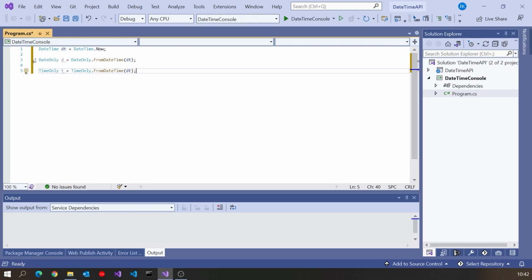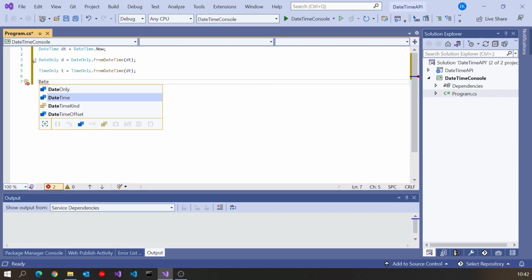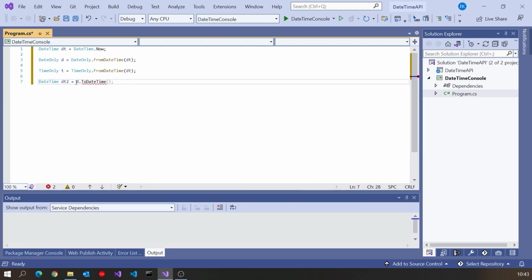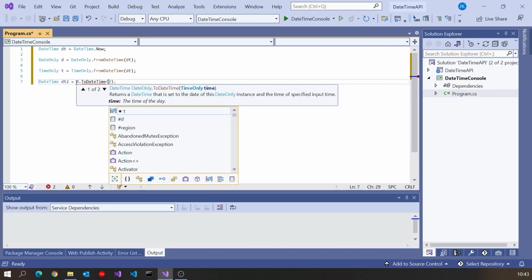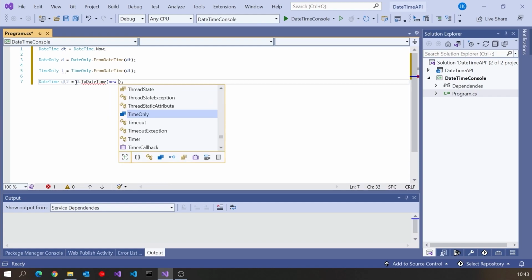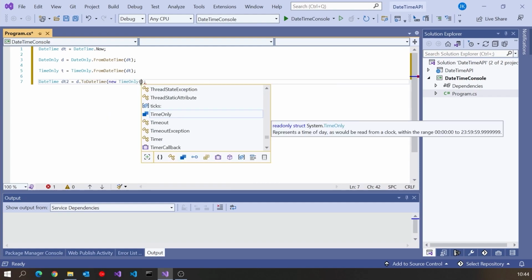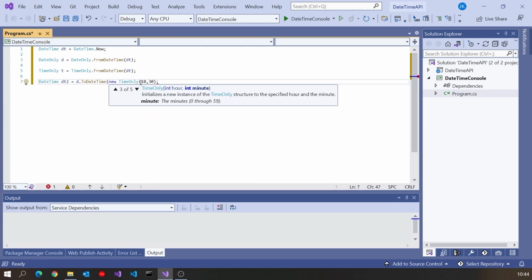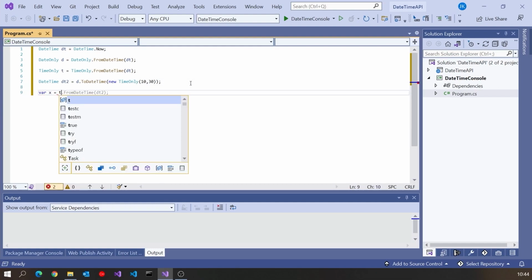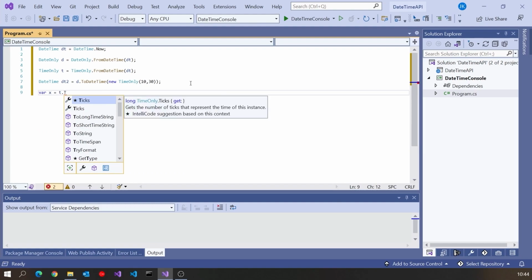Doing the reverse process, we could have a DateTime DT2. And on that, we could say on our date dot ToDateTime. But then because we've only got a date, we've got to provide the time. So actually, I could just put T back in there, and that would completely reconstruct what DT was from the two parts of it. Or I could put in some other time. So if we wanted just to make that something like 10:30, then I could do that and reconstruct the DateTime from that. What we don't have, you notice, is if I were to say on the time T dot, we don't have a ToDateTime.